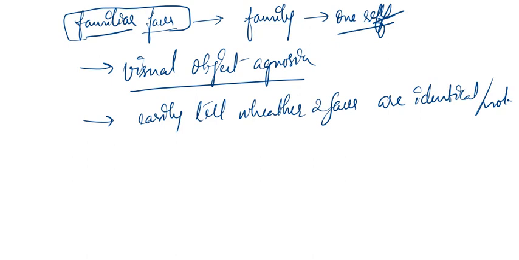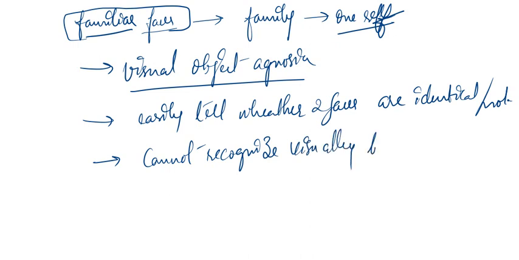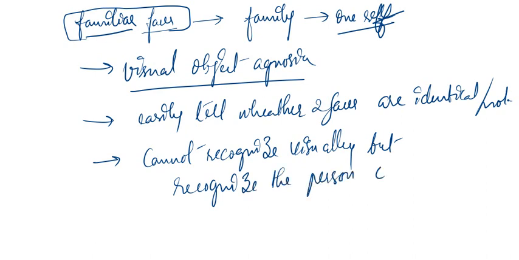Now furthermore, I will add one more fact. A prosopagnosic patient who cannot recognize a familiar face by visual perception, who cannot recognize visually a person's face, but this statement is important, he can use auditory clues to reach the appropriate person. So he can recognize the person with the help of auditory information that is generated in the brain.